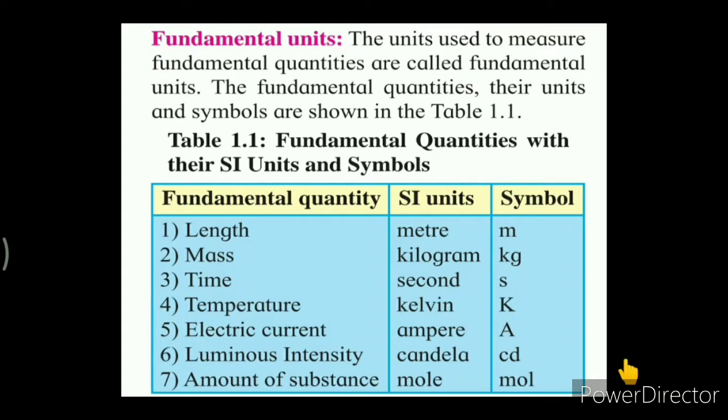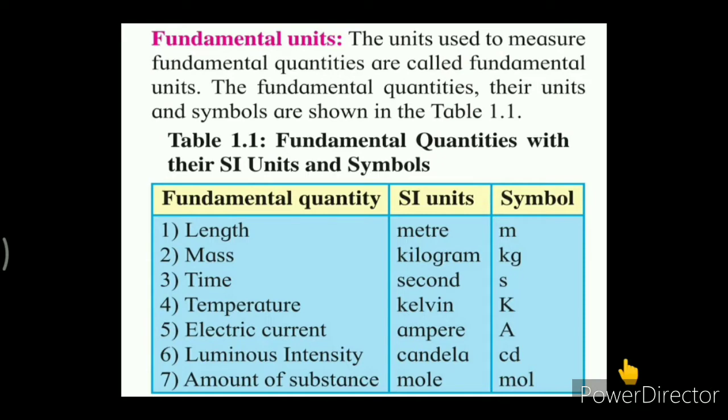In table 1.1, the fundamental quantities are given with their SI units and symbols. Over here, the fundamental quantity length is measured in meter, symbol small m. Next, mass is measured in kilogram, symbol kg. Then the next fundamental quantity is time, which is measured in second and represented as small s.